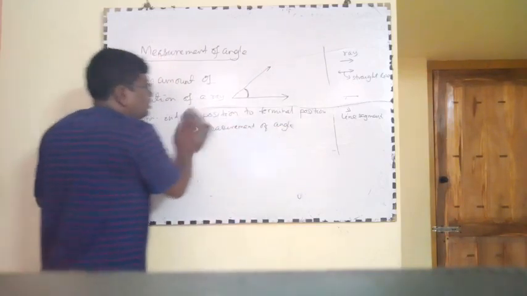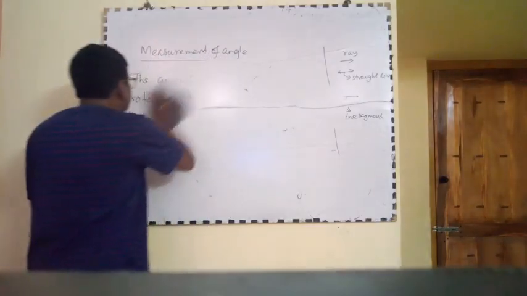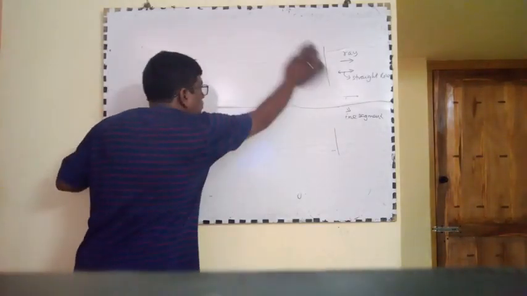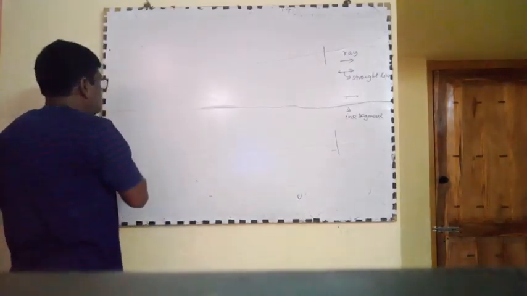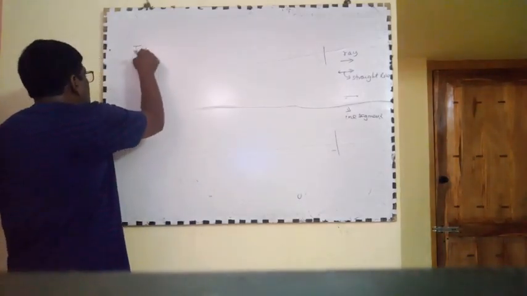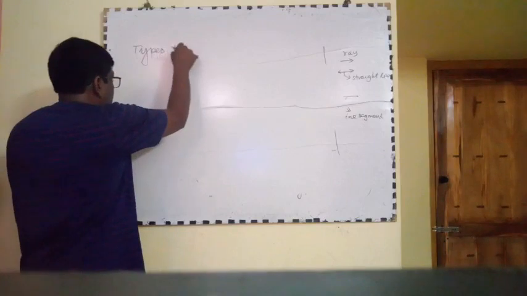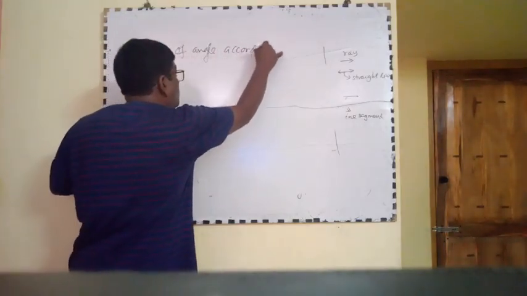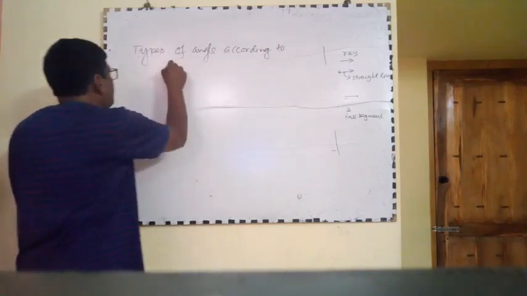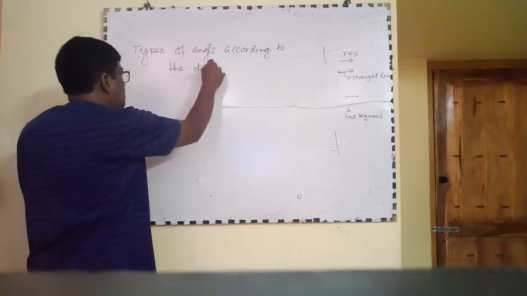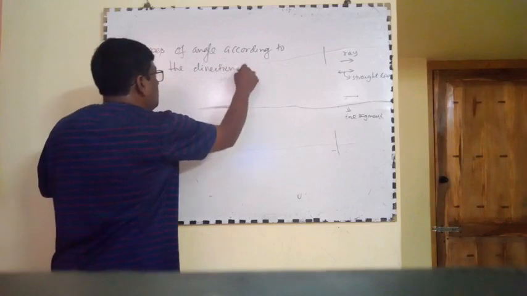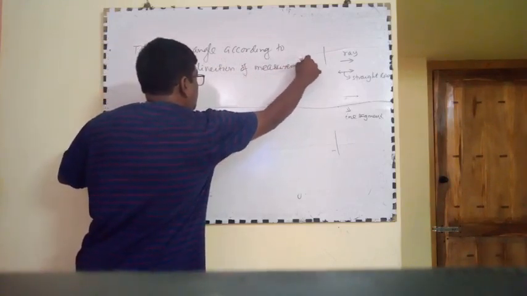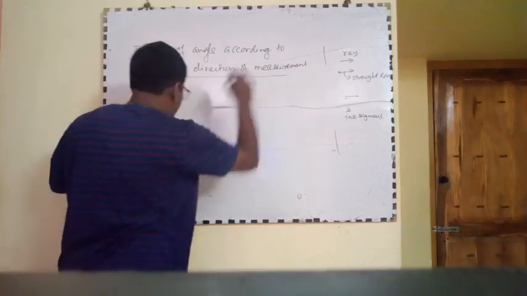Now, types of angle according to the direction of measurement.